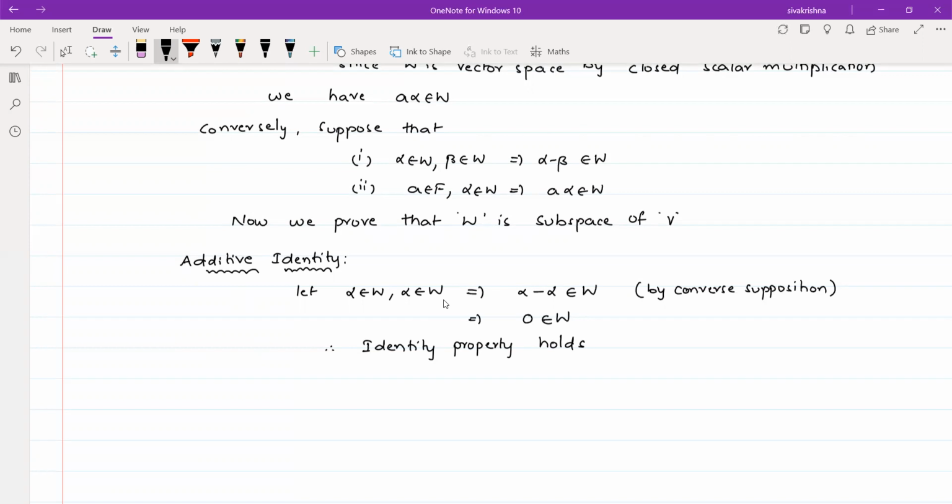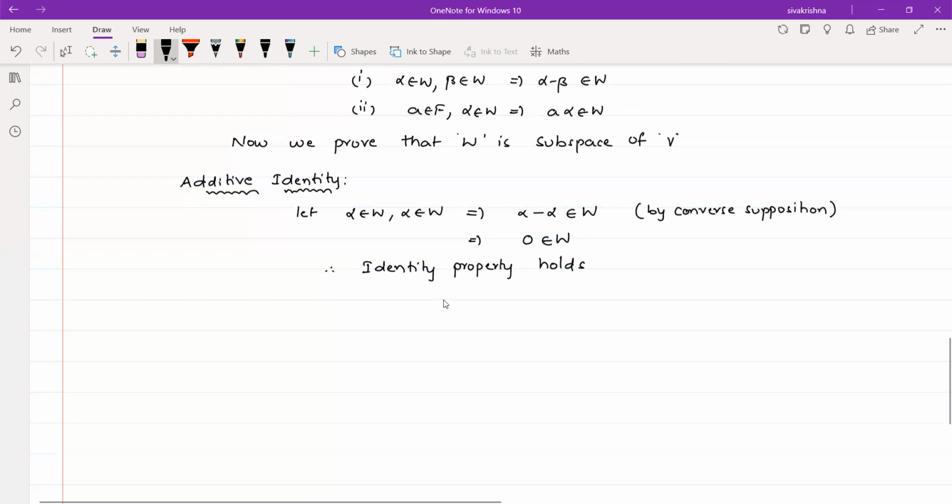After that, I am going to prove the inverse property. For the inverse property, you have to consider one element, alpha belongs to W. Just now we have proved that 0 belongs to W. So I am using that element also, 0 belongs to W. So this implies 0 belongs to W, alpha belongs to W. I have considered 0 first, and after that I have considered alpha.